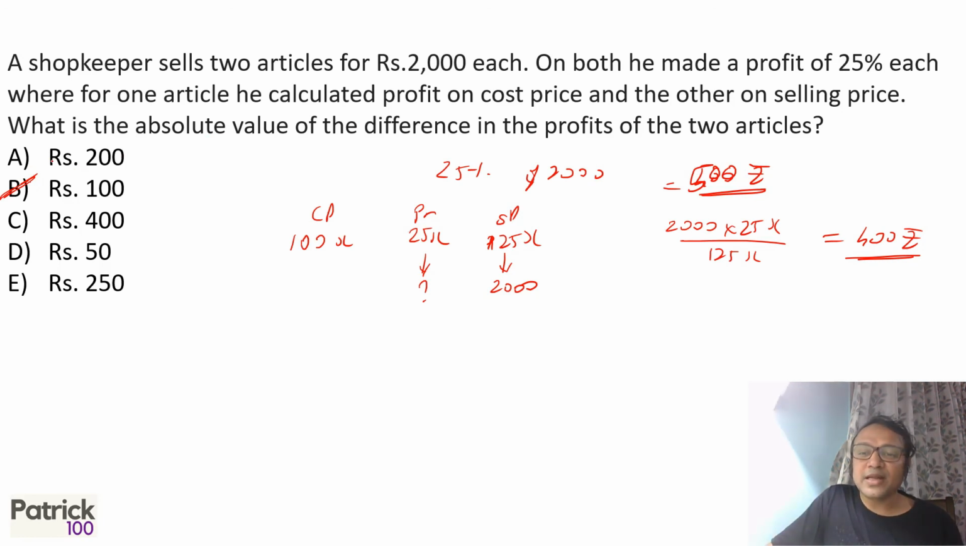Just cross multiplying, you'll get the answer. So 25% of 2000 is 500. It's very clear in selling price. For cost price, you can assume cost price 100x. So profit is 25%, selling price 125x, which stands for 2000. Then you can cross multiply to find the profit. You get a difference of 100 rupees.